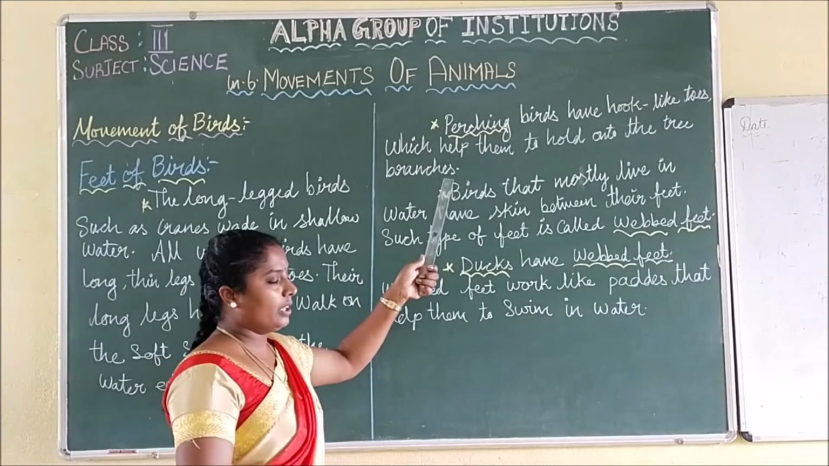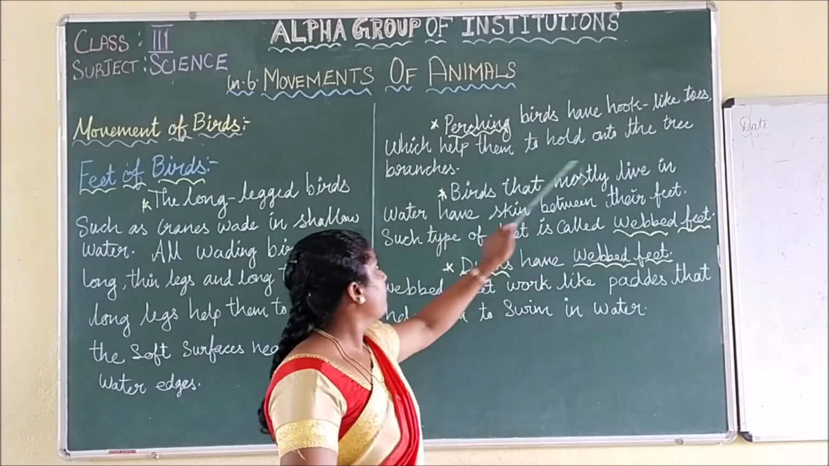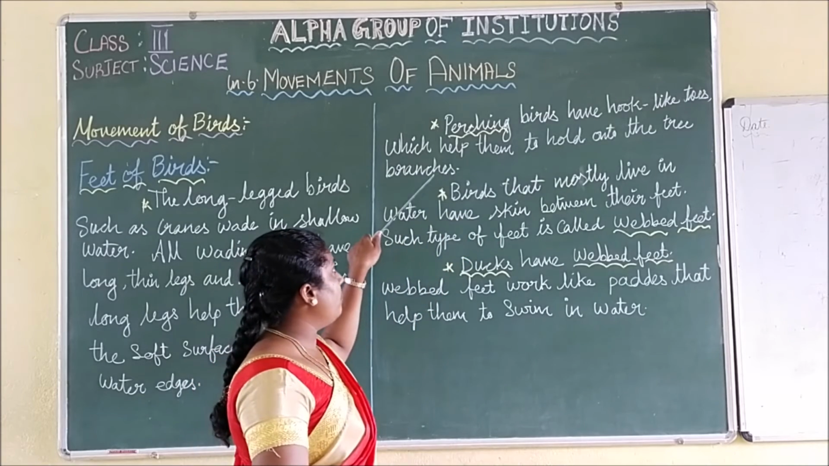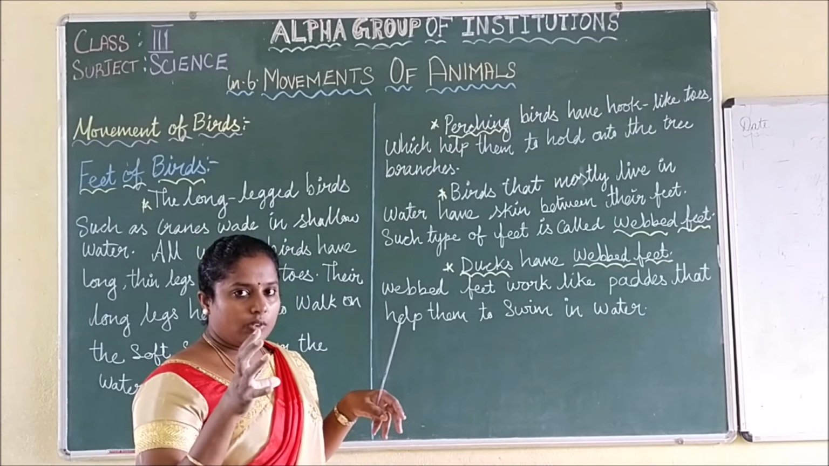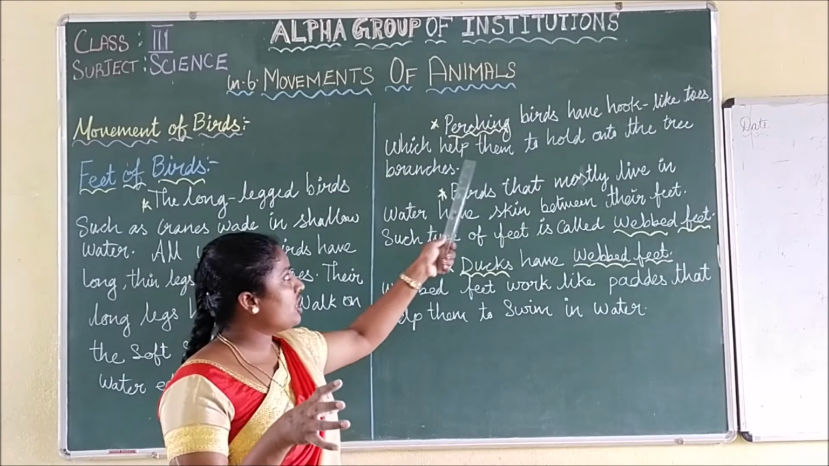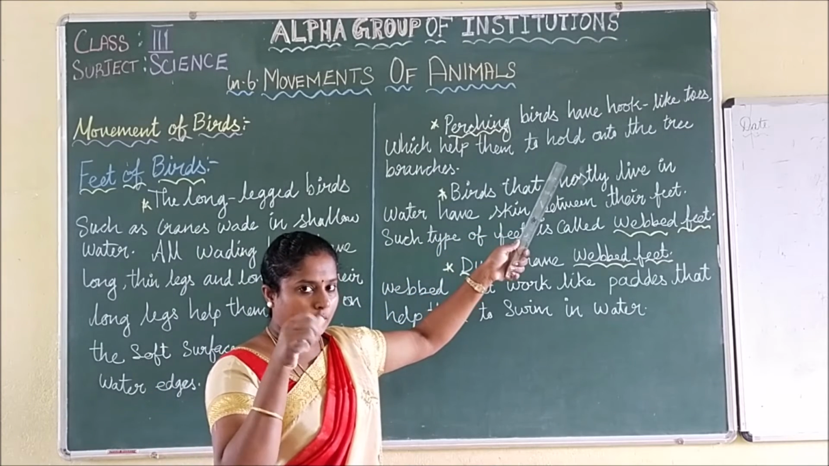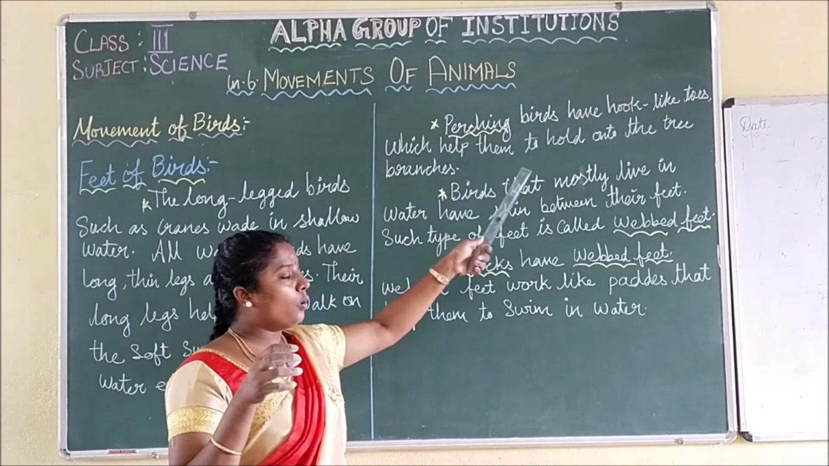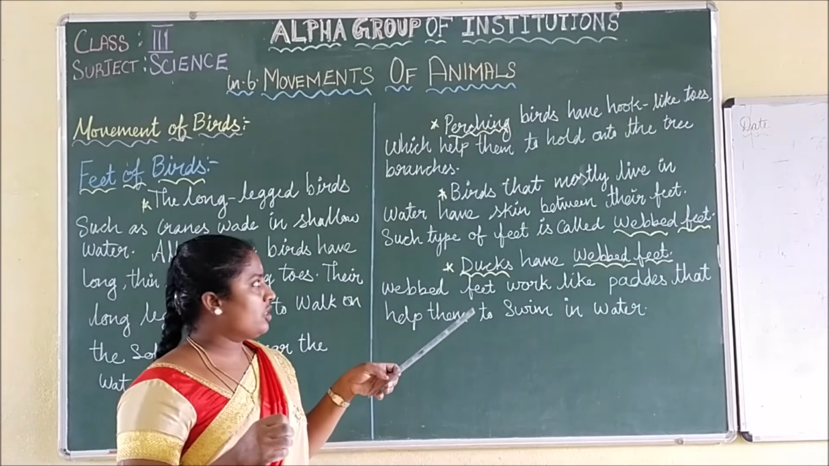And perching birds. The perching birds have hook-like toes, which help them to hold on to the tree branches. Like the birds which will hang on the trees, right? Their hook-like toes help them to hold onto the tree branches.